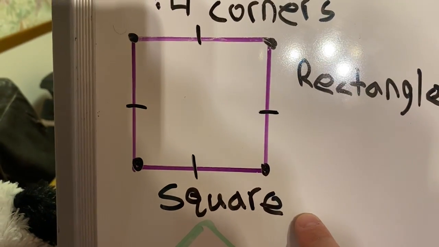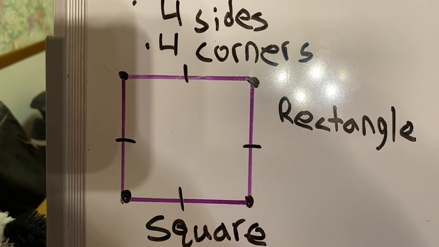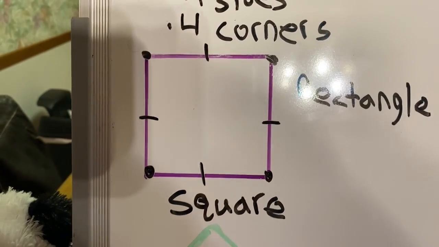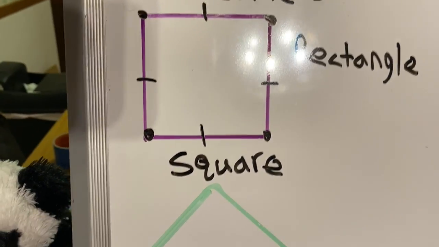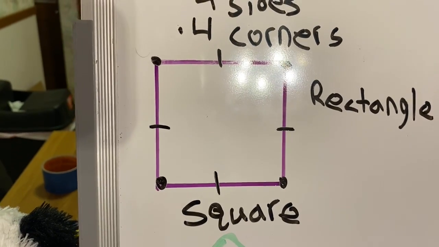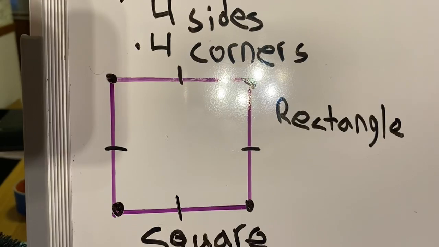And what's special about it again? All 4 sides are the same size. So that's a square. So if you ever see a square and somebody asks what shape it is and you guess rectangle, you're still right. But remember, it's a square because all 4 sides are the same size.